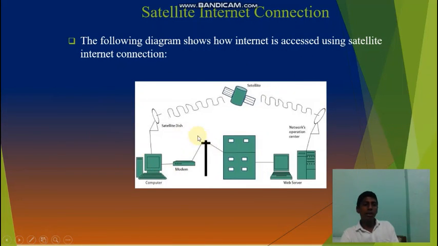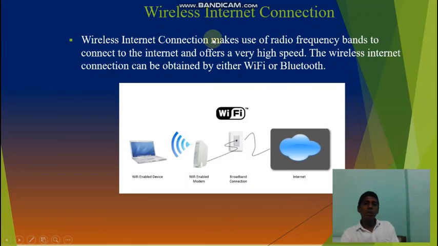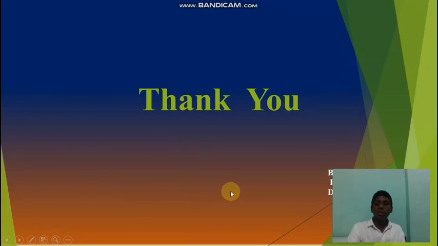Here see how the satellite connection works. The computer modem and the satellite send and receive the connection, web server, and many more things. Then wireless, as I said in the Wi-Fi. Wireless internet connection makes use of radio frequency bands to connect to the internet and offers very high speed. A wireless internet connection can be obtained either by Wi-Fi or Bluetooth.